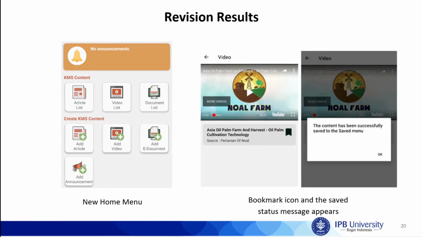And the other one shows the change to the bookmark icon. In the previous version, this icon was very small, so it did not attract the user's attention. We then zoomed it and added a status message when the user uses the feature to let the user know that the knowledge they saw has been saved.